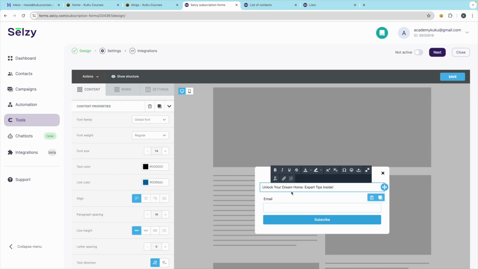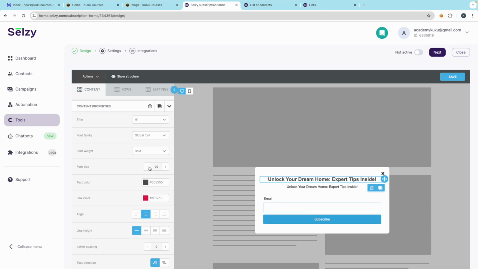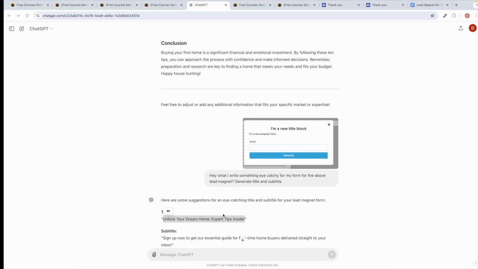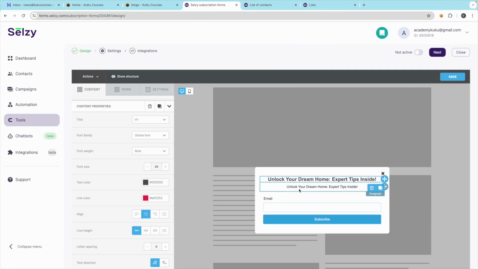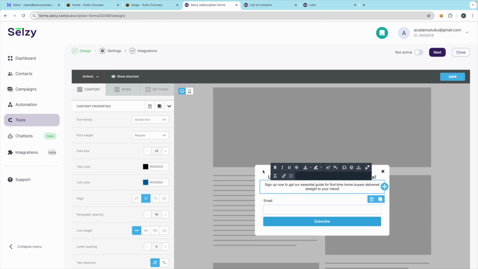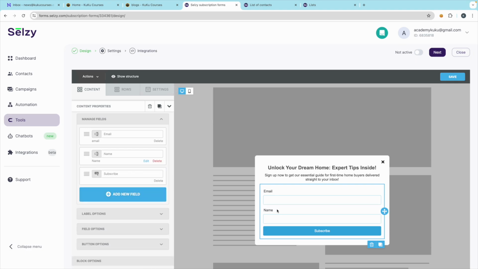Just paste it here. You can change the settings; sorry, you can paste it at the top, and from here you can decrease the size and make it centered. And for the subtitle, just copy that. Just for an example, you can add as many things as you want to the form. Now you can also collect the name. For example, click here on this form. Here you can add a new field, let's say name, okay, so you can also ask for the name. That's it. You can add as many things as you want.